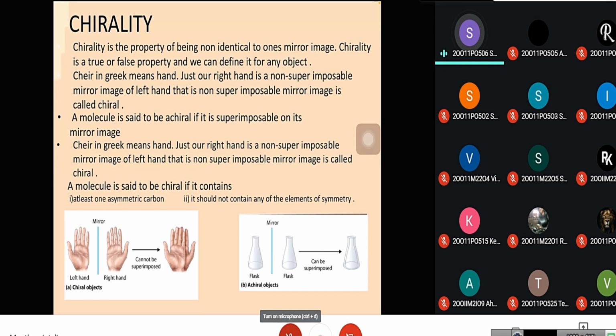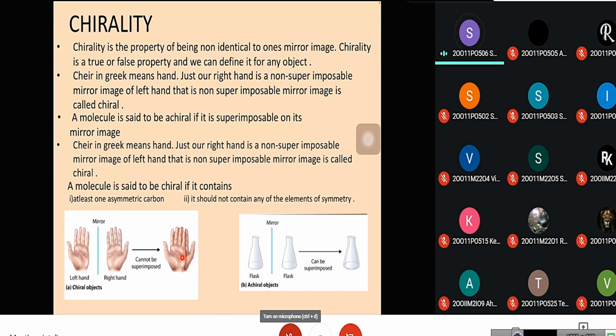Kair in Greek means hand. Just our right hand is a non-superimposable mirror image of left hand. That is, a non-superimposable mirror image is called chiral. Here we can see that the mirror image of the left hand is the right hand, but they are not superimposable. This is an example for chirality.